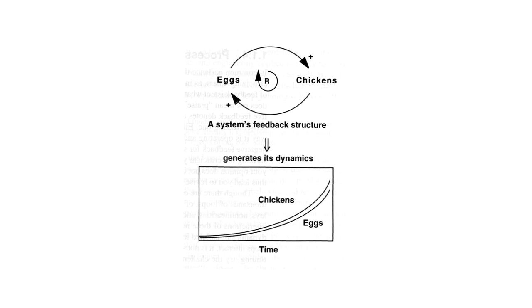And that's what we call polarity. As eggs go up, chickens go up. If eggs go down, chickens go down. Similarly, as chickens go up, eggs go up. So as we get more chickens, we get more eggs. They go the same way. So that's what the plus sign here is. As chickens go down, fewer eggs.